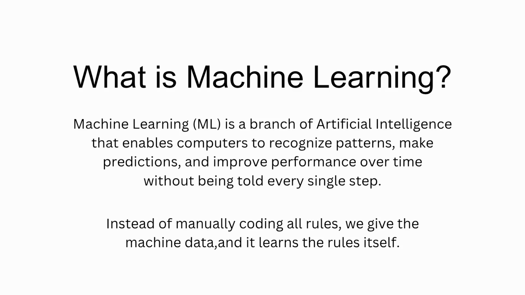What is machine learning? Machine learning is a branch of artificial intelligence that enables computers to recognize patterns, make predictions, and improve performance over time without being told every single step. Instead of manually coding all rules, we give the machine data and it learns the rules itself.